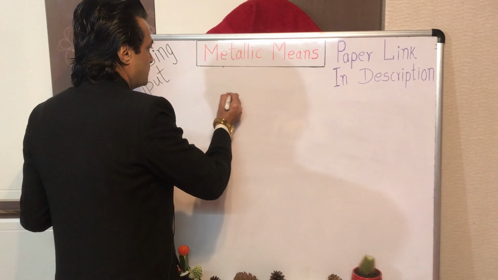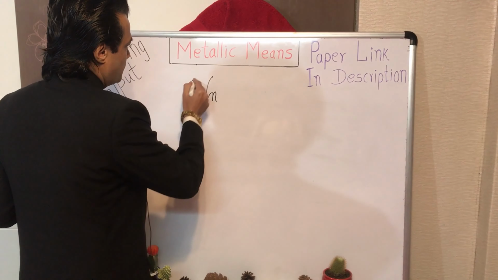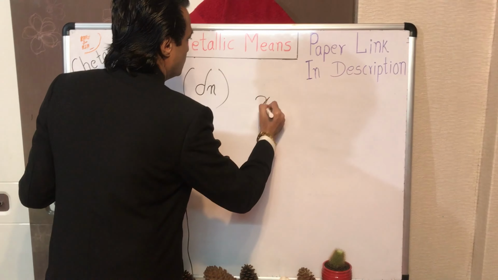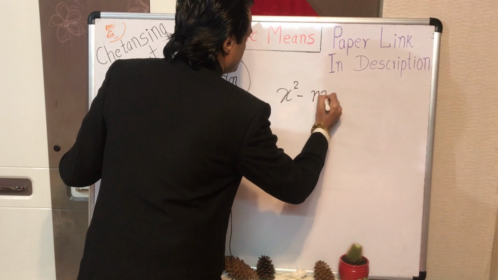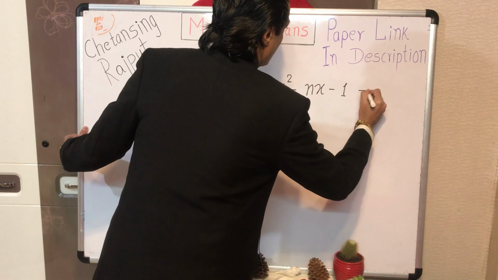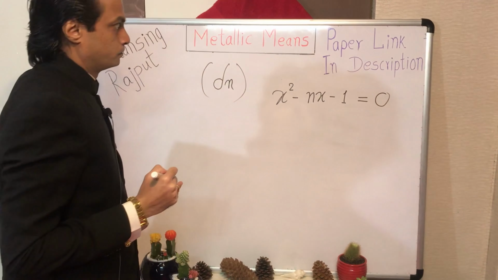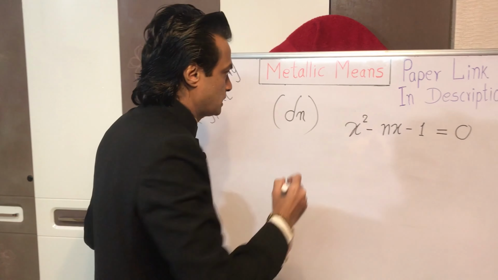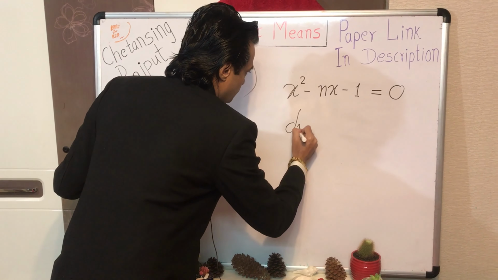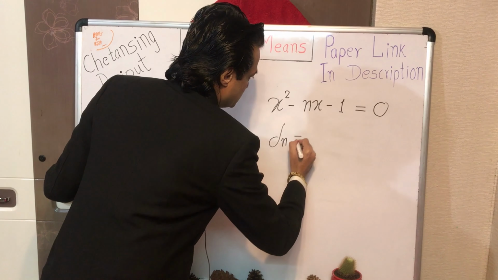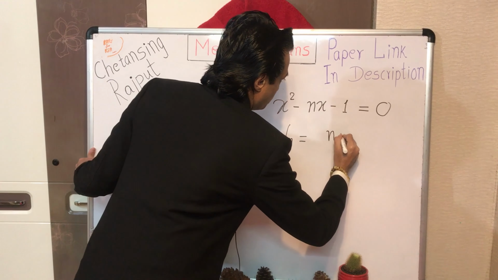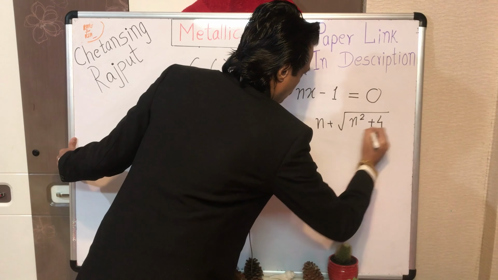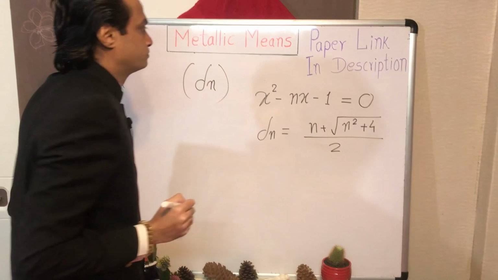Like every metallic mean, any nth metallic ratio is the solution to a quadratic equation, x squared minus nx minus 1 equals 0, and the solution to this polynomial gives the fractional expression of that metallic ratio. The nth metallic ratio is precisely equal to n plus square root of n squared plus 4, upon 2.